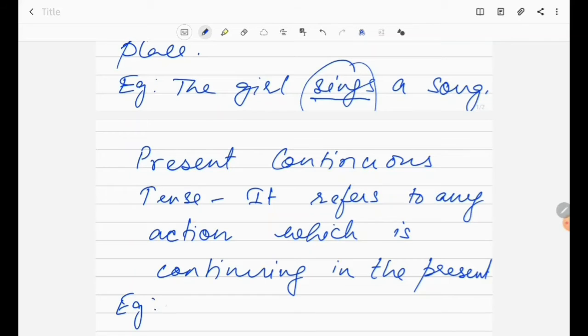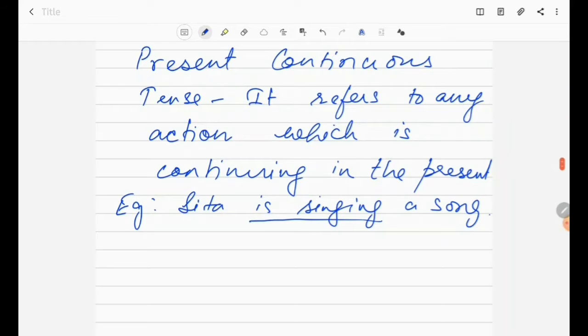Example, Sita is singing a song. Here, singing, this action is being continued in the present.